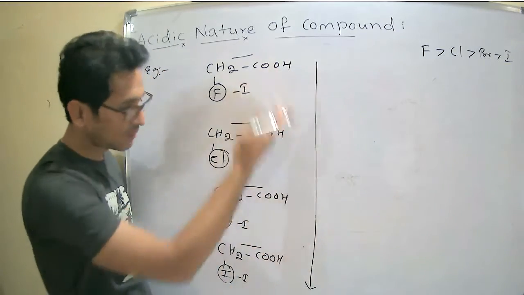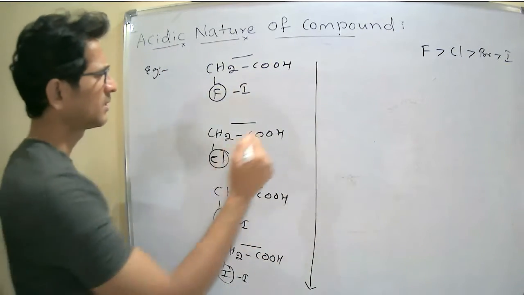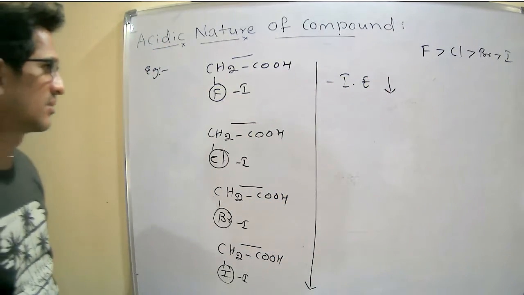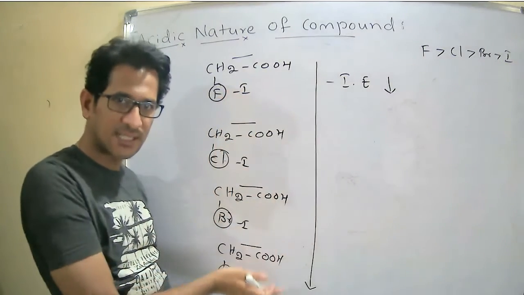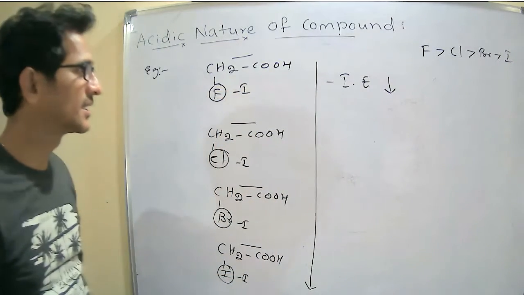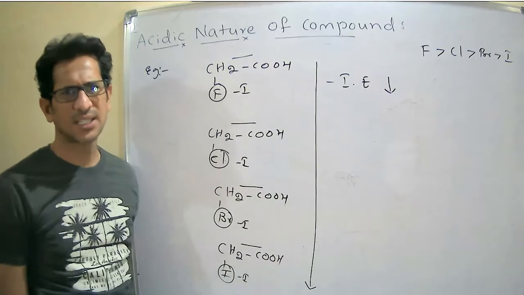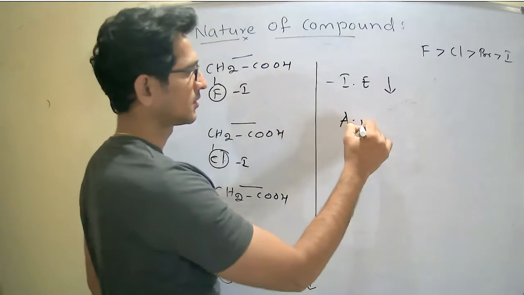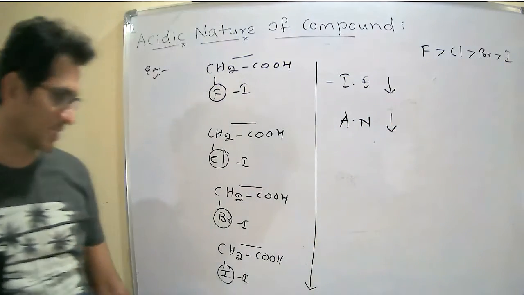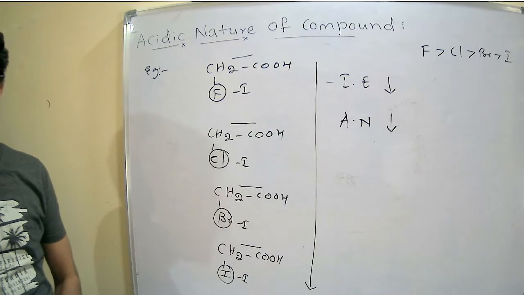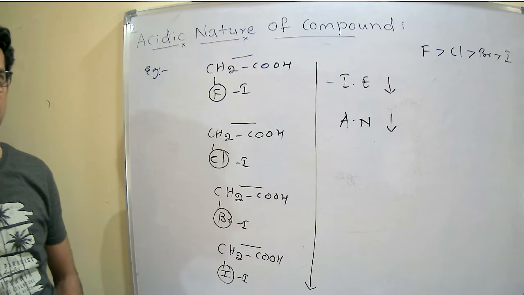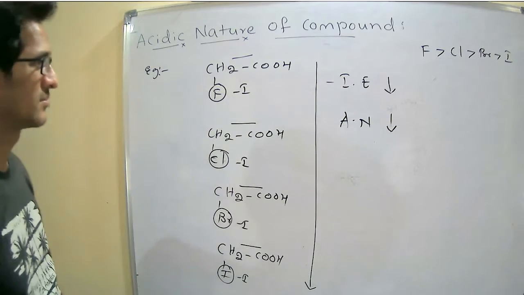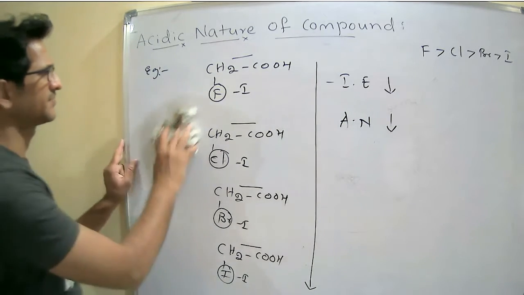So as we are moving from top to bottom, what happens? Minus inductive effect decreases. So electronegativity decreases, right? Once minus inductive effect decreases, acidic nature also decreases. Okay. Next.